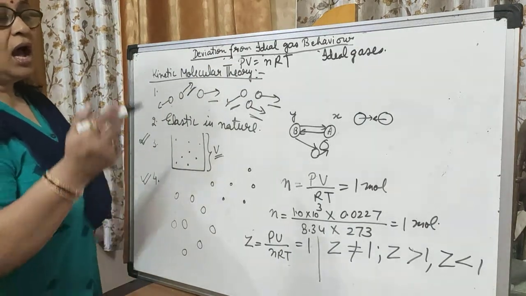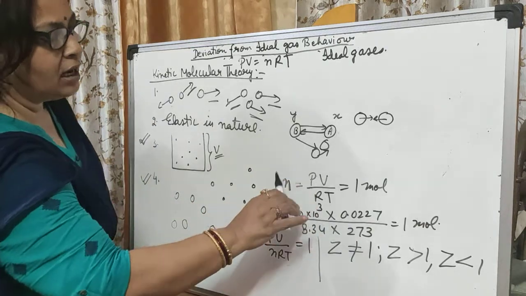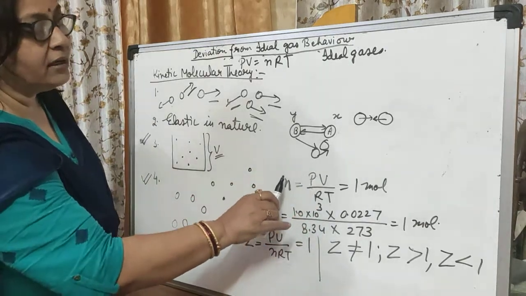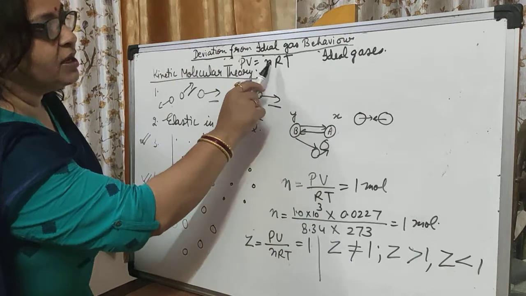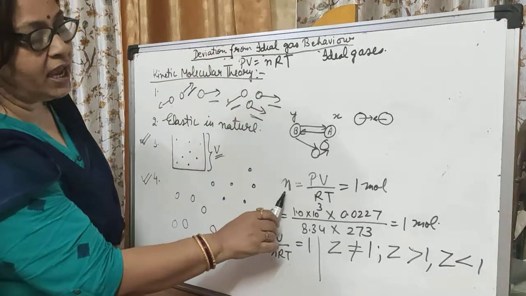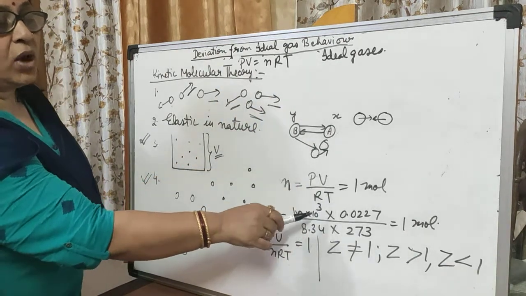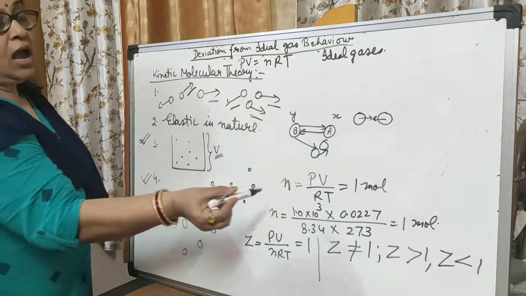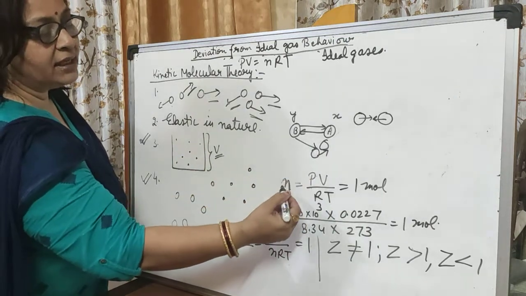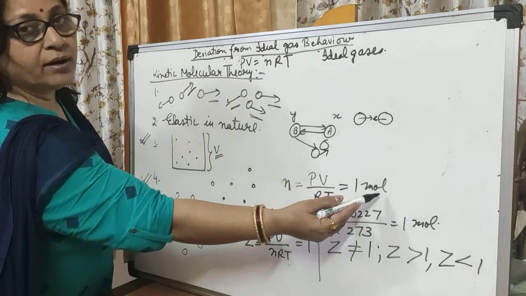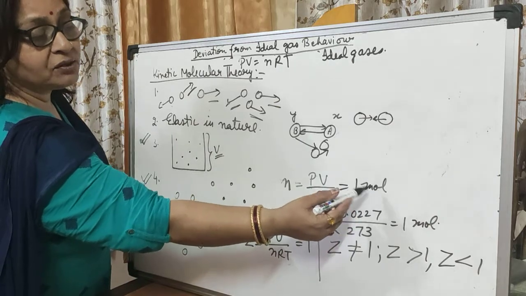For ideal gases, from the equation PV = nRT we have n = PV/RT, and for an ideal gas n is always equal to 1 mole. How does it become 1 mole?